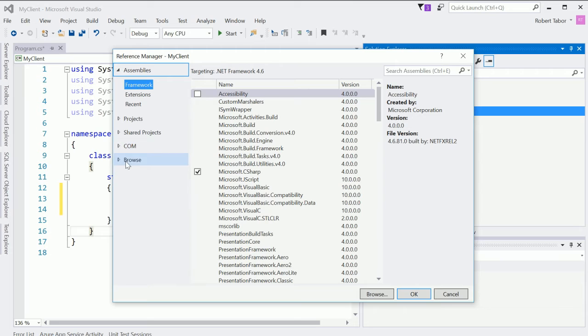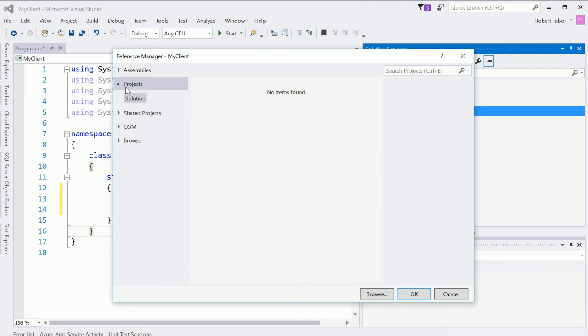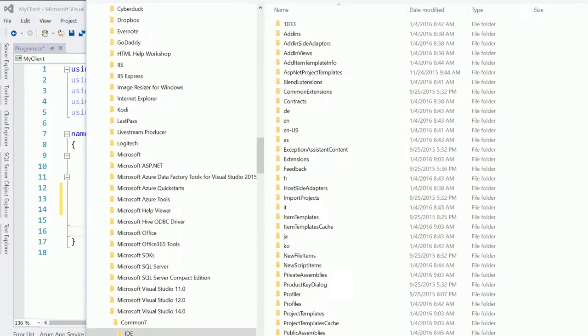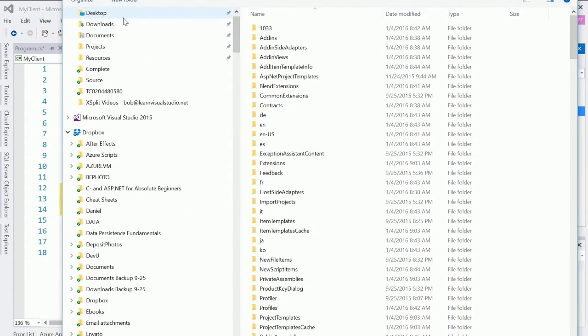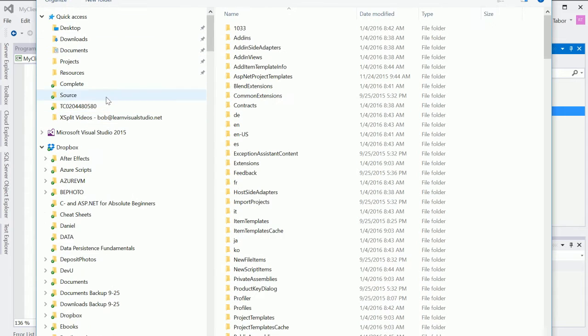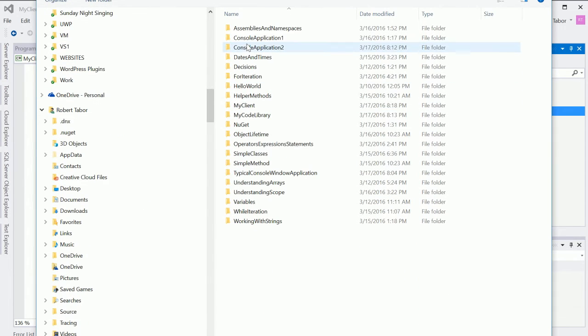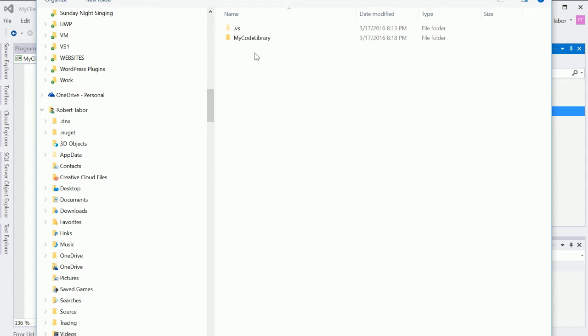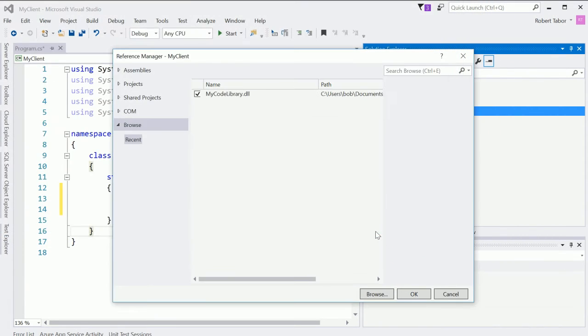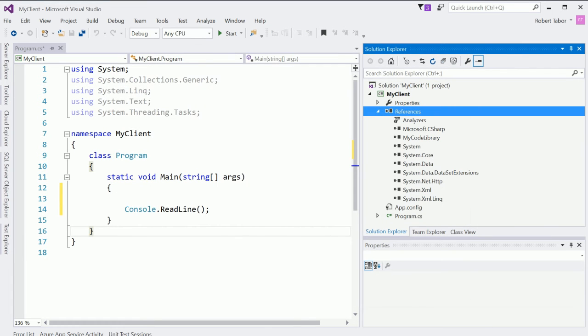All right, so here I have some choices. Ideally, I would be able to look and find it in the same solution. We'll come back to that and do it in just a little bit here. But I may have to go and actually browse through the file system to find this, and unfortunately this is popping off the screen. However, hopefully we can work our way through this. And I'm going to navigate to the bin directory, into the release directory, and find my code library, and then I'm going to select the add button and then click OK.